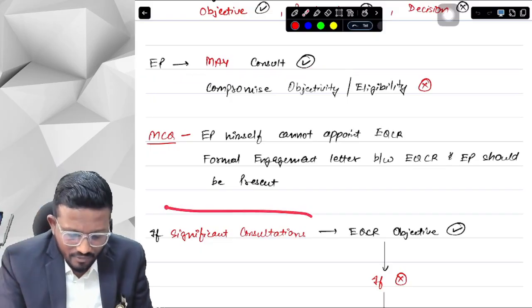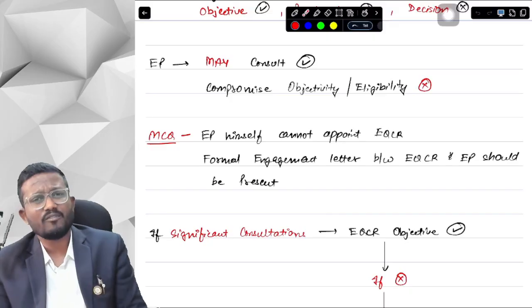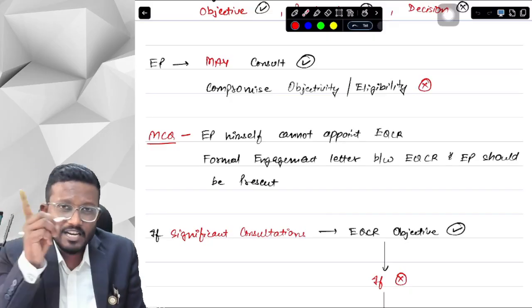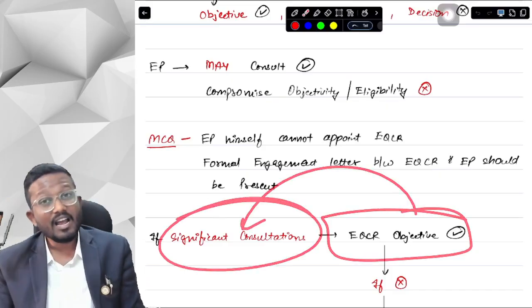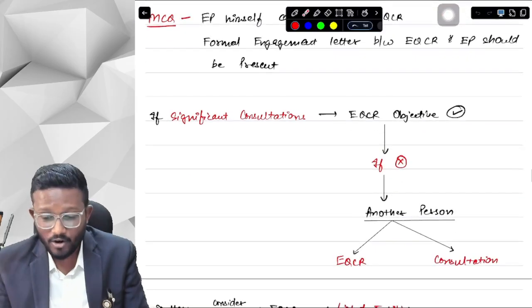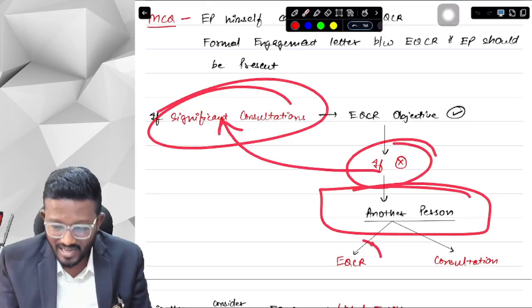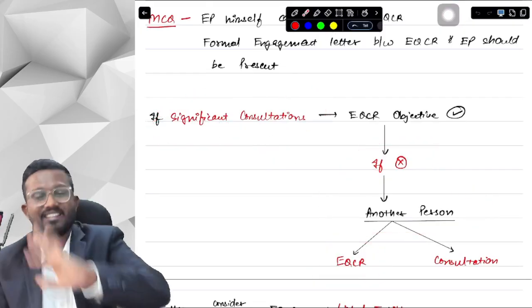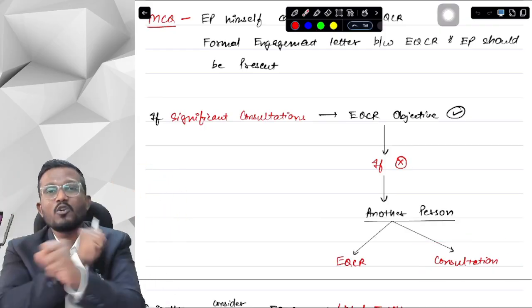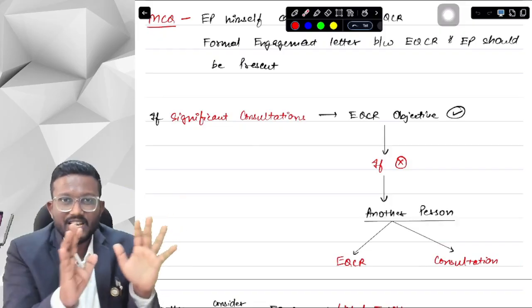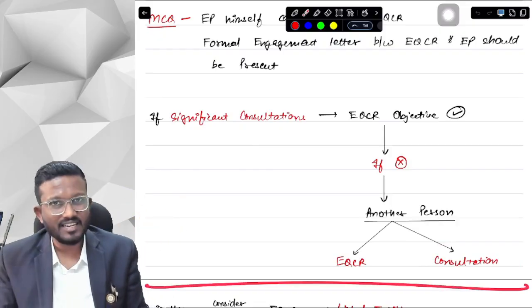Now, there should be no significant consultation between the EP and the EQCR. If the EP is not able to decide something and wants to take significant consultation, then he should ensure that the EQCR is objective after taking that consultation as well. If he thinks that the EQCR will not remain objective after this significant consultation, then he should hire another person as EQCR, or he should hire another person for taking consultation. But EQCR and significant consultation cannot go hand in hand. Either appoint another EQCR or consult another person. So this was the particular case in consultation.